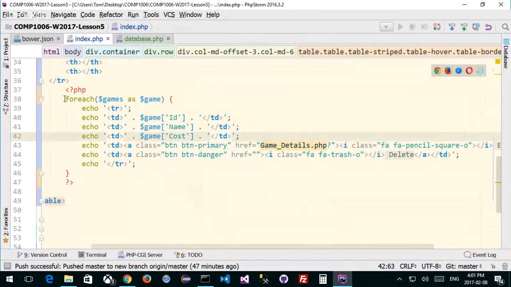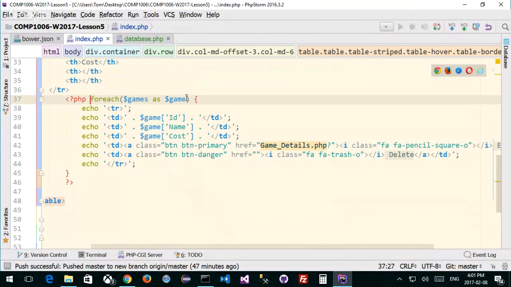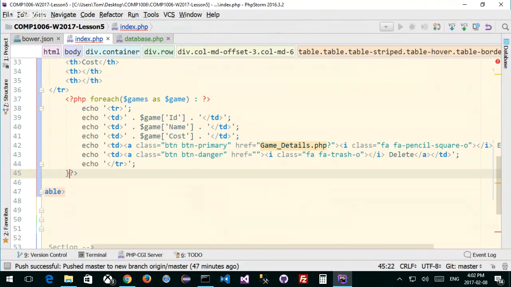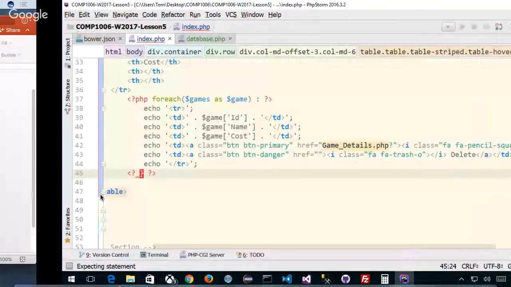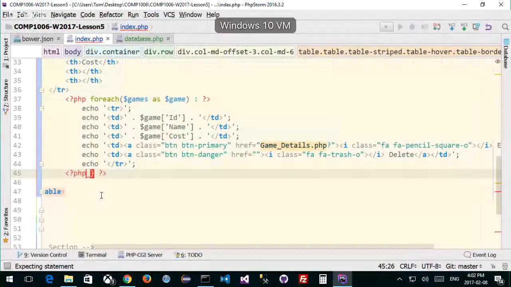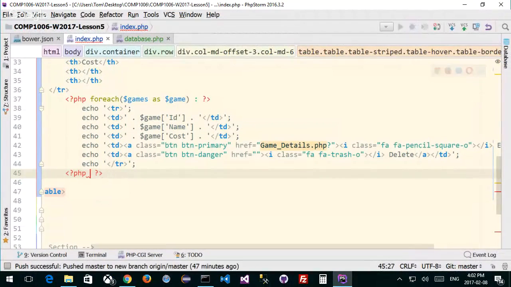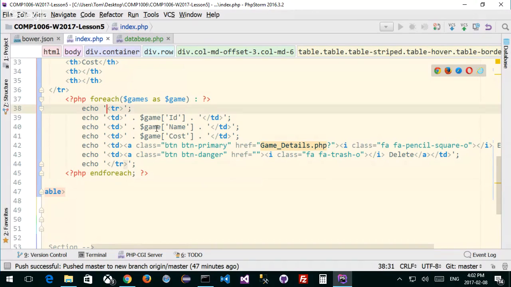In here, the PHP tag will look something like this. For the foreach, we'll change this to a colon, and we'll end off the PHP tag right here. Wherever this PHP tag would end over here, we're going to put this back over here. And instead of using this closing brace, which would be nice to use, but we can't, we use endforeach. There it is. Thankfully, PHPStorm helps us close it off. Great. Now we can get rid of all this stuff.